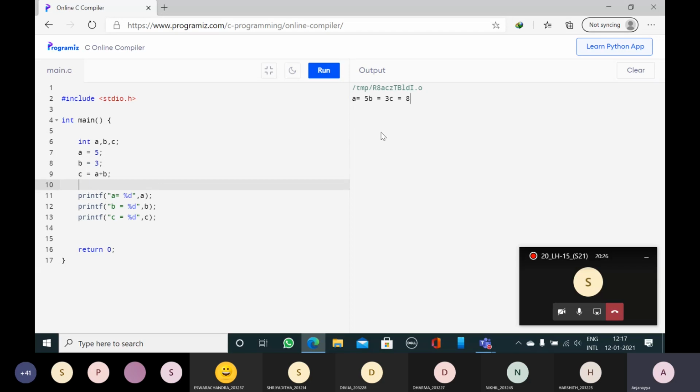So now, are you able to see A is equal to 5, B is equal to 3, C is equal to 8? Everybody able to see the compiler output?